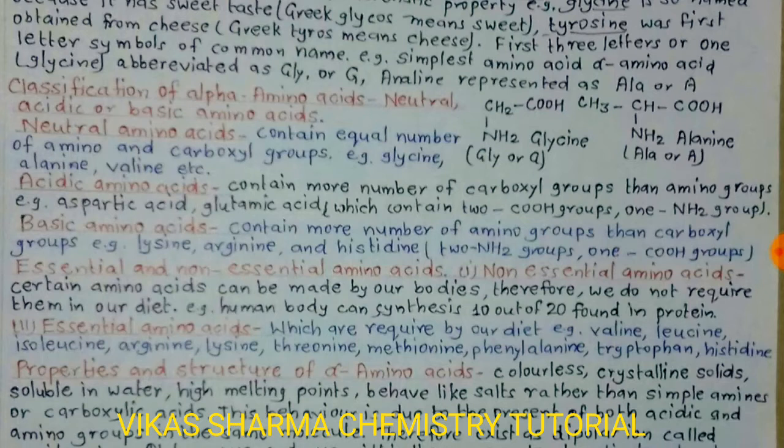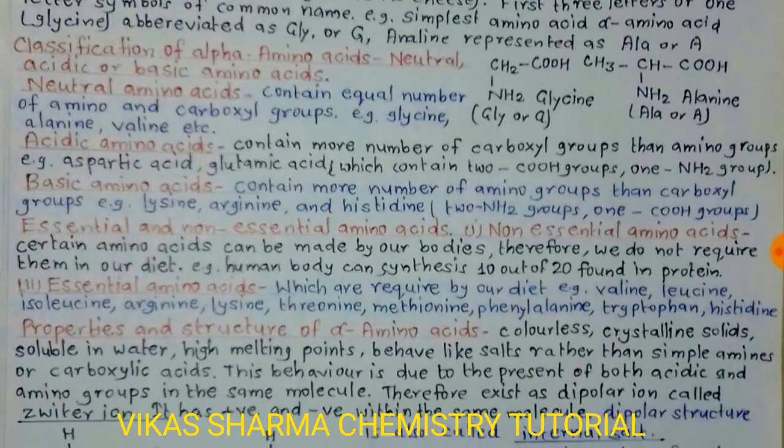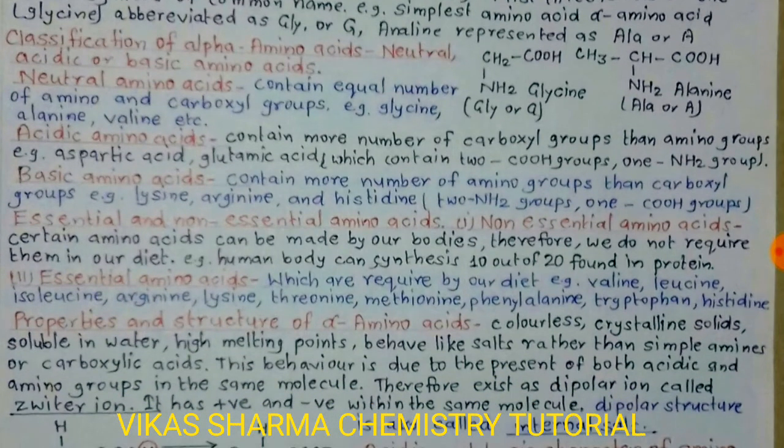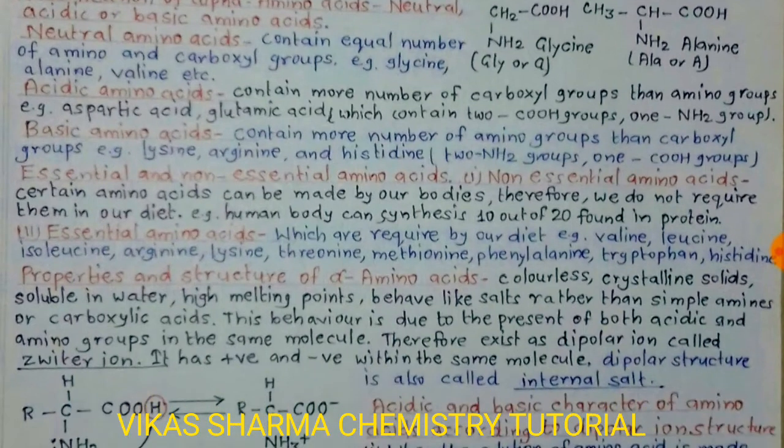The second classification is essential and non-essential amino acids. Non-essential amino acids are those that can be made by our bodies, therefore we do not require them in our diet. For example, the human body can synthesize 10 out of the 20 found in protein. Second, essential amino acids are those required in our diet, for example valine, leucine, and isoleucine. These are essential amino acids required by our body.